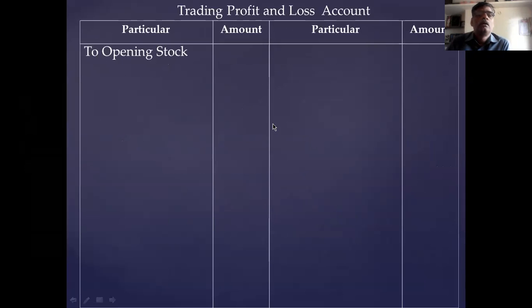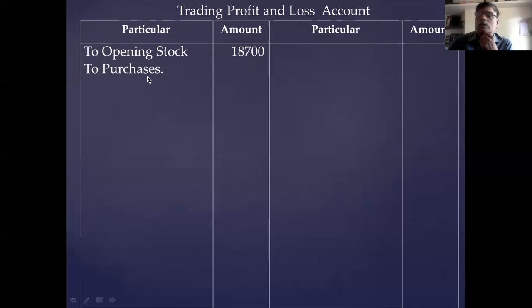Trading profit and loss account. The first item in the trading profit and loss account is to opening stock. Opening stock is 18,700. Next item is purchases. You see the purchase, whether there is only one purchase or credit and cash purchase is there.